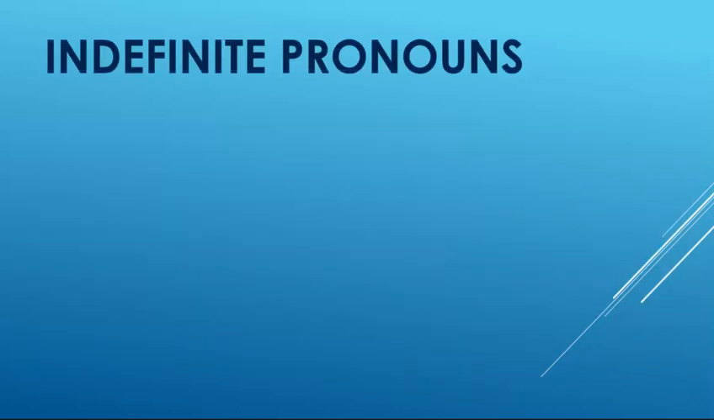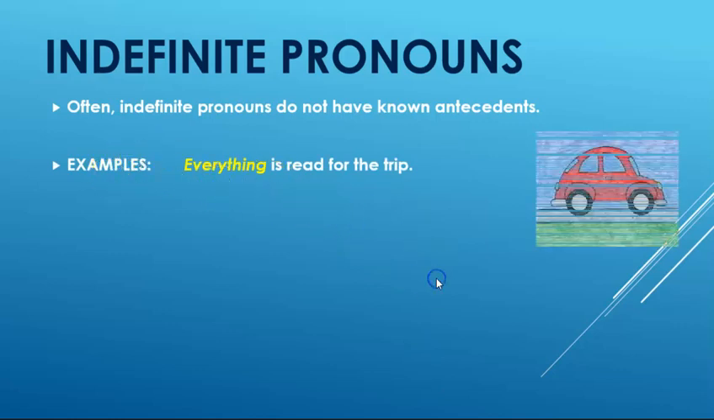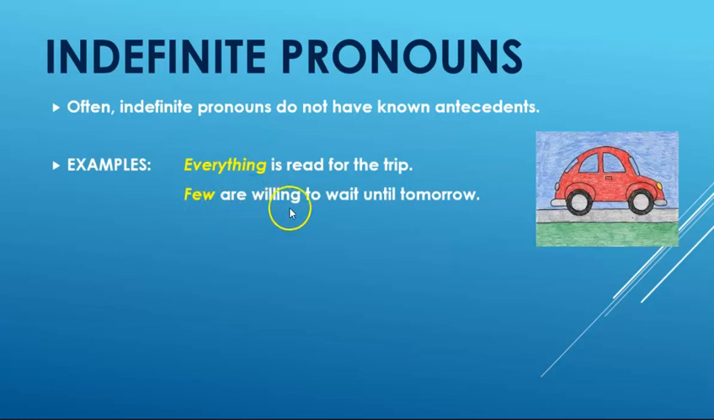So what does that actually mean? Indefinite pronouns don't have known antecedents all the time. So some examples: everything is ready for the trip, right? In this case, we can get a sense of what would be included in the everything, but we don't specifically know what everything is. Few are willing to wait until tomorrow. Again, few is some group of people, but we don't know which of the people are in the few, right? So it's indefinite.